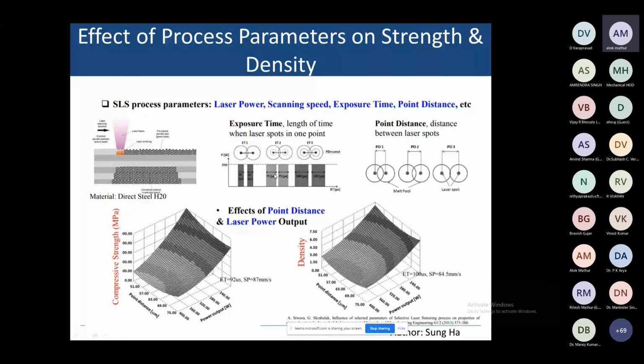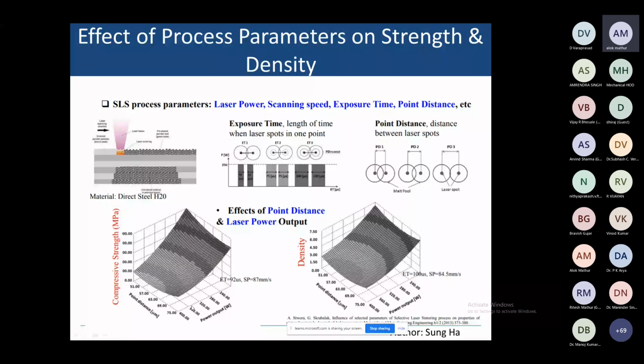Right, the distance between these laser spots, points 1, 2, and 3, is a melting point. So you can see the strength, talking about the effect of this point distance and laser power output. You can see the compressive strength, with point distance from 50 to 75, and power output 240 to 400 watt.